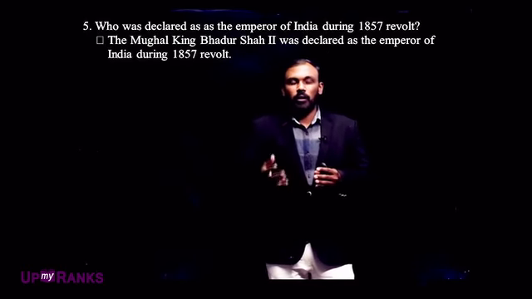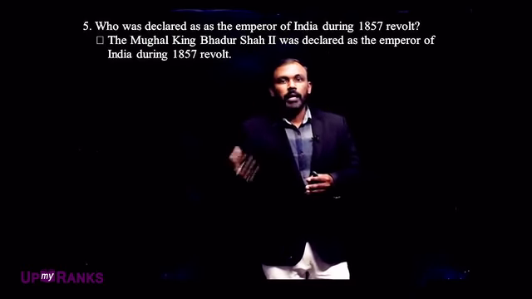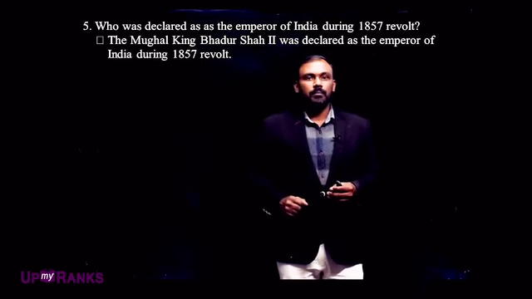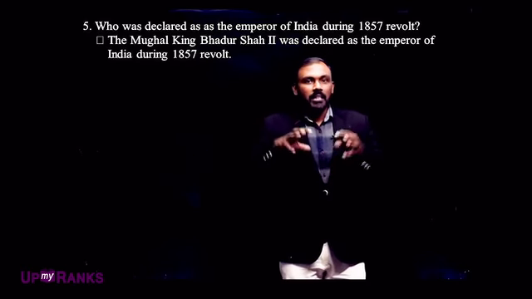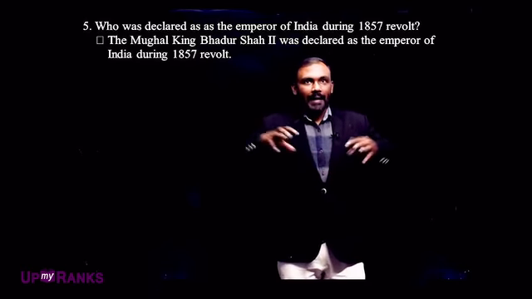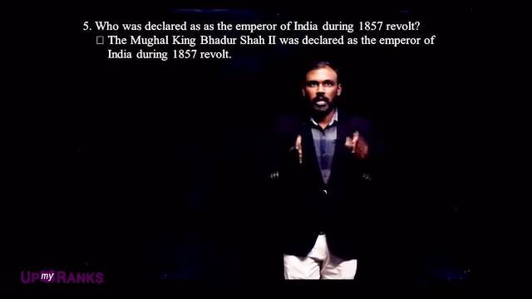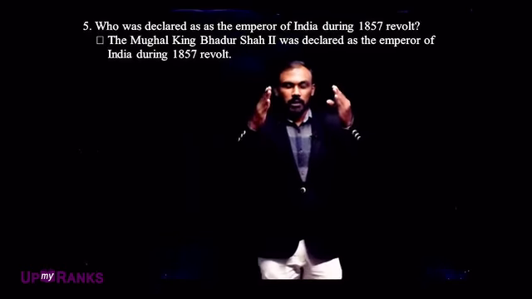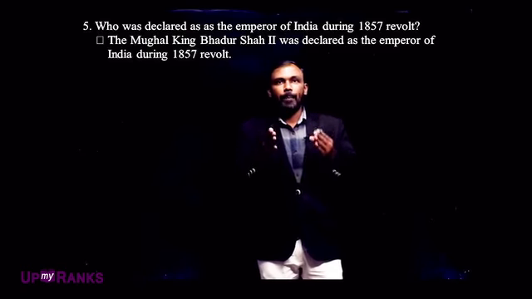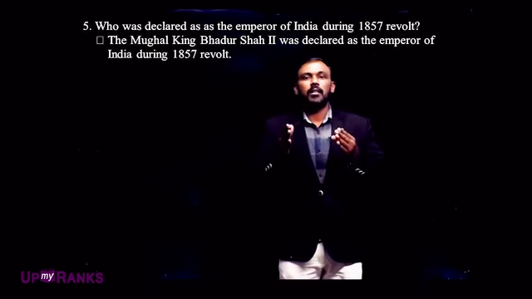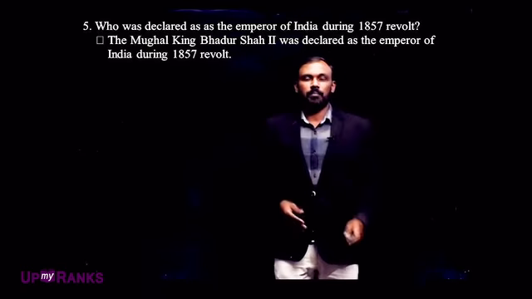The Britishers dethroned him and kept him aside. Now these Indian soldiers again declared the Mughal king Bahadur Shah II as the Emperor of India during this 1857 revolt.